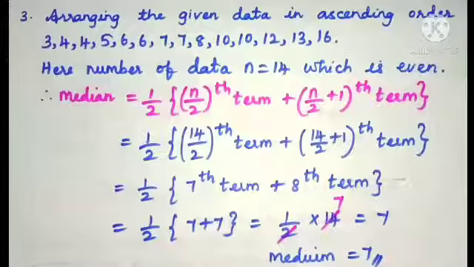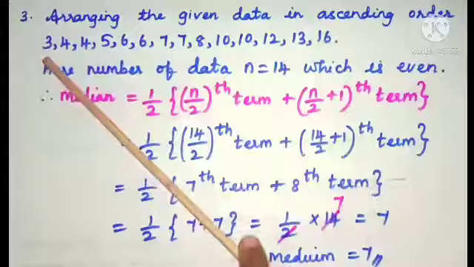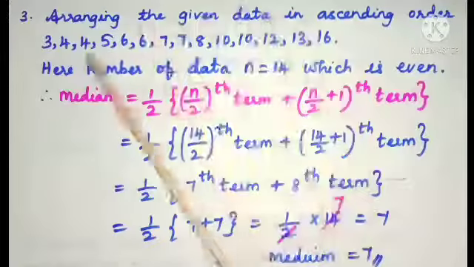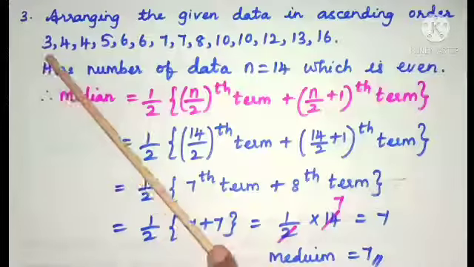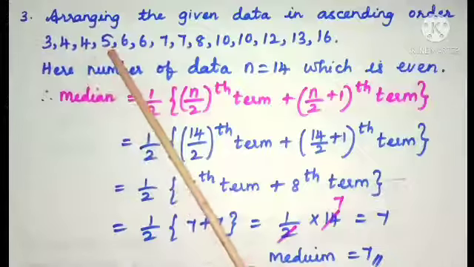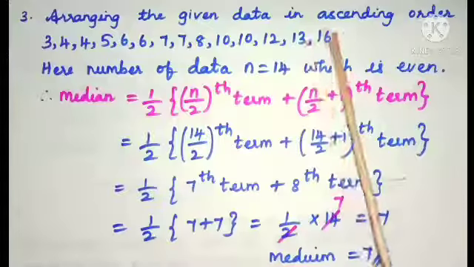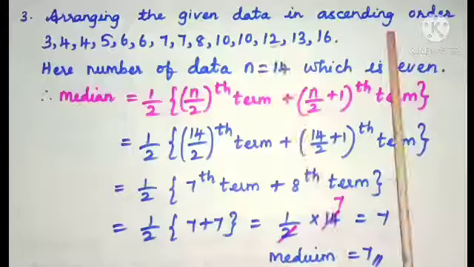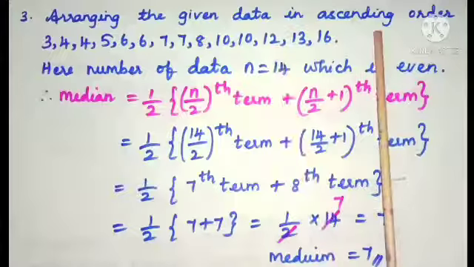Yes, we need to arrange the given data in ascending order from smallest to biggest and write down the repeated numbers also. So that is 3, 4, 4, 5, 6, 6, 7, 7, 8, 10, 10, 12, 13, 16. So don't leave any values while writing the data in ascending order.